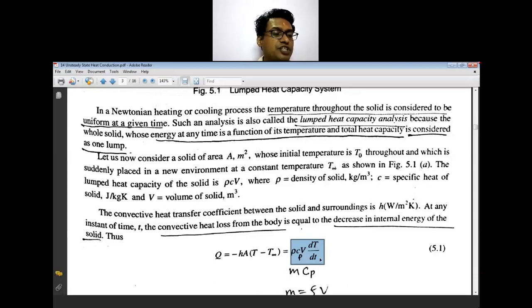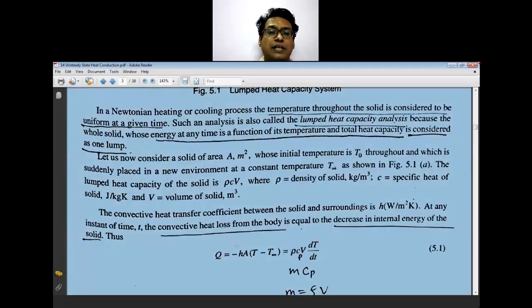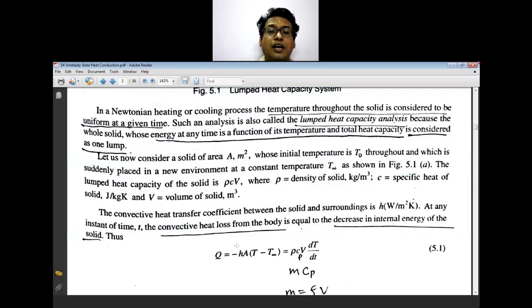This term indicates the change in the internal energy of the body during the time dt. And the second term, the convective term, is hA into (T minus T infinity).